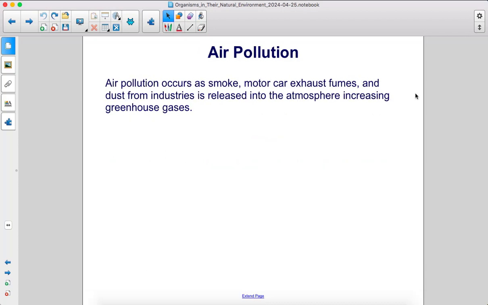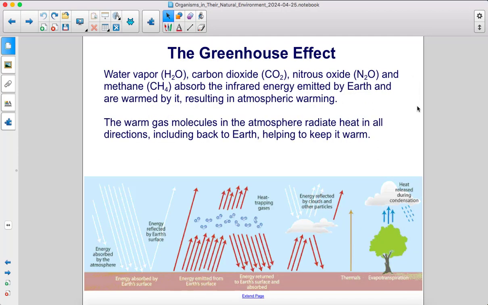Air pollution occurs as smoke, motor car exhaust fumes, and dust from industries is released into the atmosphere, increasing greenhouse gases. Water vapor, carbon dioxide, nitrous oxide, and methane absorb the infrared energy emitted by Earth and are warmed by it, resulting in atmospheric warming. The warm gas molecules in the atmosphere radiate heat in all directions, including back to Earth, helping to keep it warm. This is the greenhouse effect.